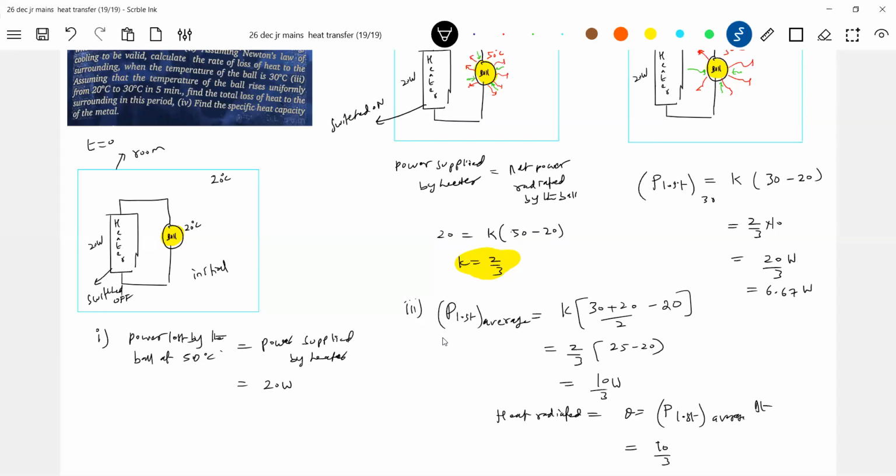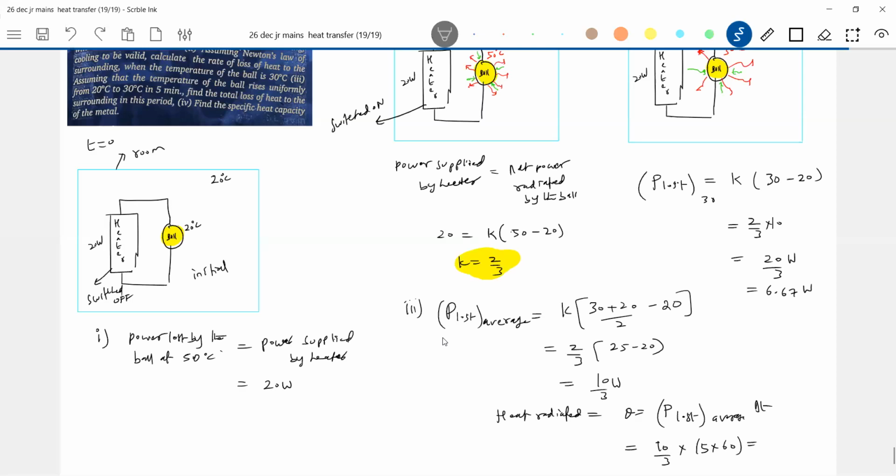So 10 by 3. Now what is the time? Delta T is 5 into 60 seconds, because power is in watt, no? Joule per second. So the time should be expressed in seconds here. So this should be equal to, anybody have the value? 1000. Yes, 1000 joules will be lost.